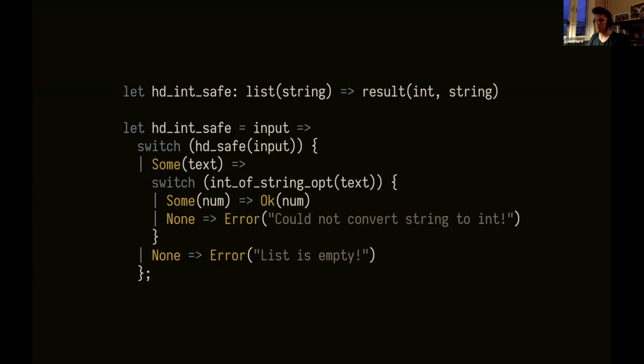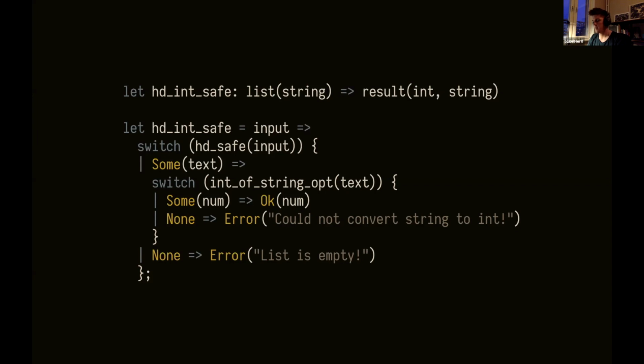So we can say like we could not convert the string to int, or that the list is empty. So it's much easier for the caller of the function to understand what happened when things go wrong. But like I said before, the types, they compose. And the cool thing here is with these algebraic data types, we can use them together. So I think there's an even better way to convey this without using strings, because strings are not very pleasant to use. We like to use strings in the outer boundaries, when we communicate to our user using normal language.